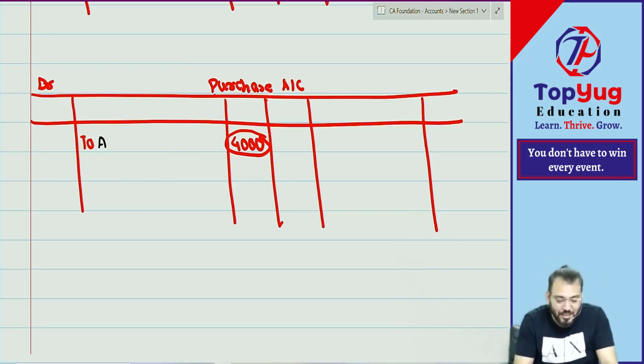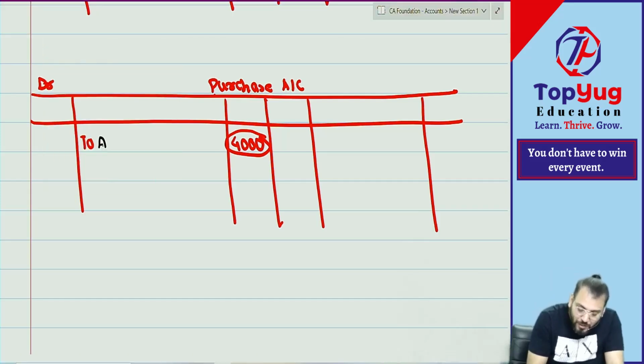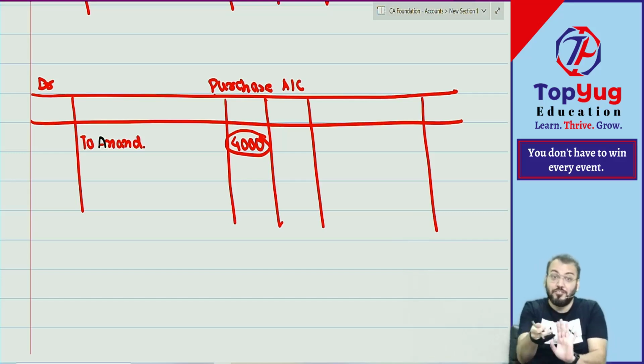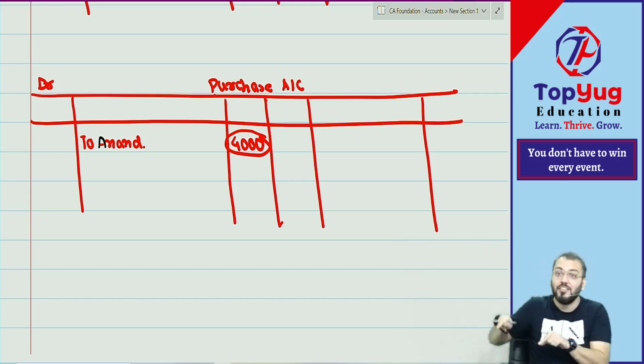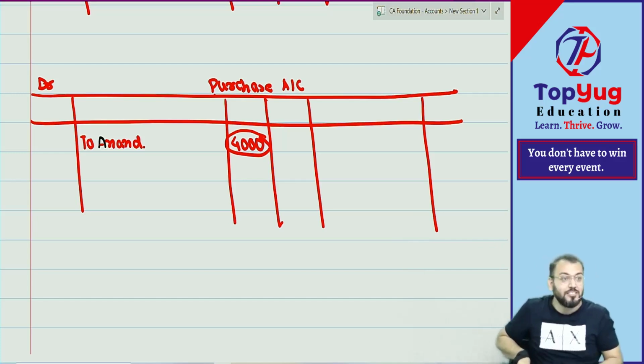You debited which account? Purchase account. But while posting, you are giving reference of the account which is credited. Understood? So this is the reference we are giving to understand as a purchase from whom? Anand. Because without narration we can understand.